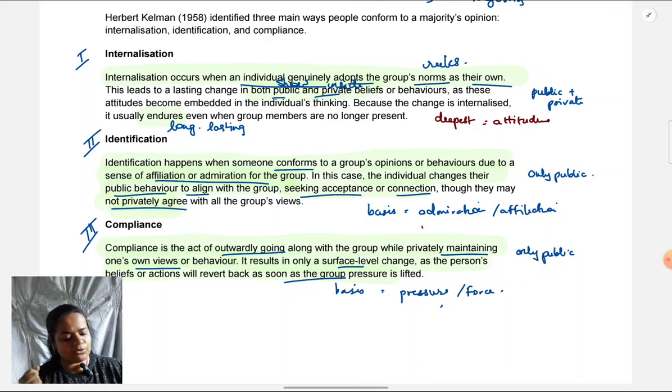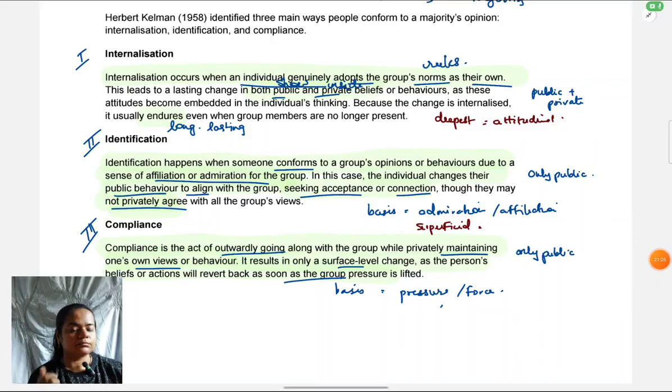Like we saw, it is more of, we can call it, an admiration type of change. Or it's just a need based or a requirement type of change. I need to affiliate or I need to associate with this group, that's why I'm changing.